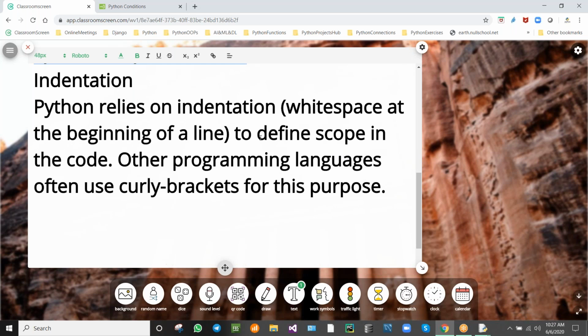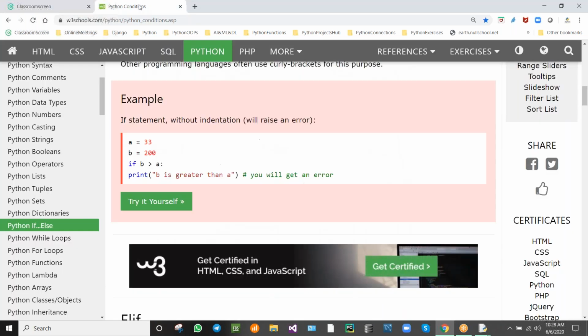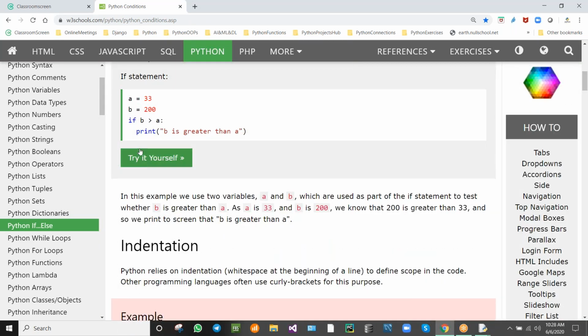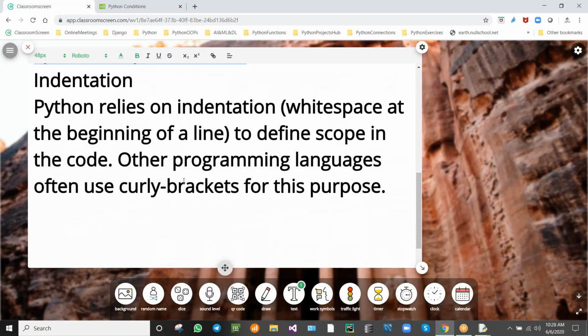Now you can see here. Python relies on indentation, white space at the beginning of a line, to define scope in the code. If I am writing the if statement, the conditions must be in that scope. So all the statements which come under the if statement must be indented with the tab space. Are you getting me? So all must be indented.